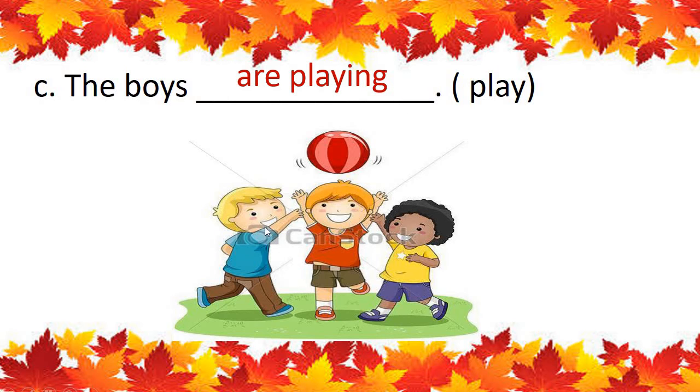Okay, many boys, no? More than one boy. So for boys, we use are. The boys are playing. Okay, children? You all know now how you have to do this. Very good.